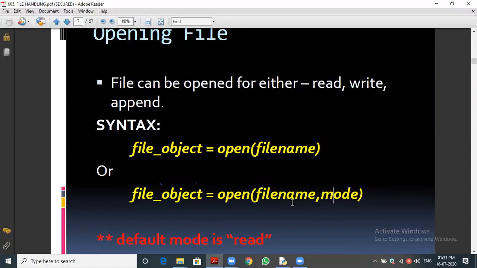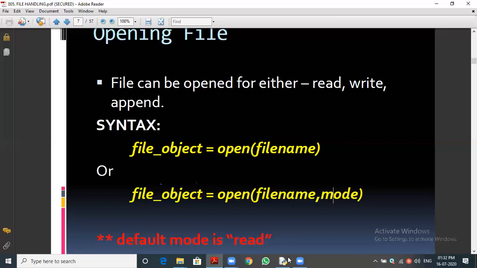This is a very important question. What is the purpose of the open function? It will do two things. First, it will open a file. If the file is not there in the computer, it will create a new file with that name. The file name we have to give in double quotes, for example gautam.txt, whatever name. We pass it as an argument, so inside the open function we need to give the file name.